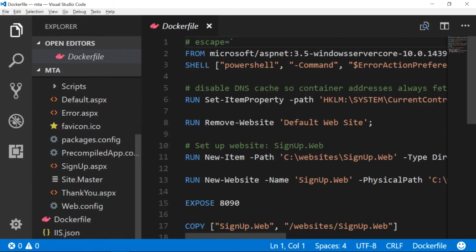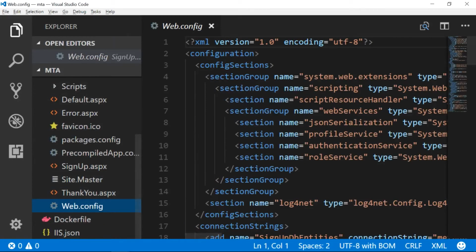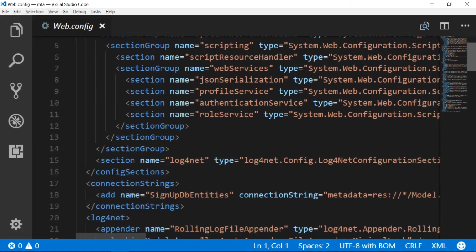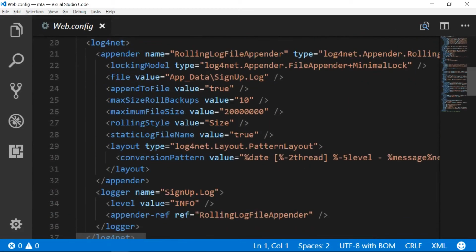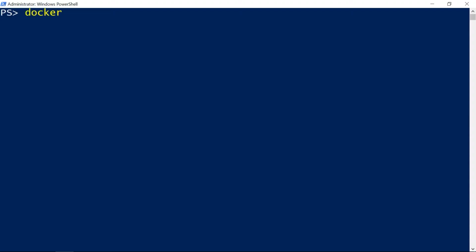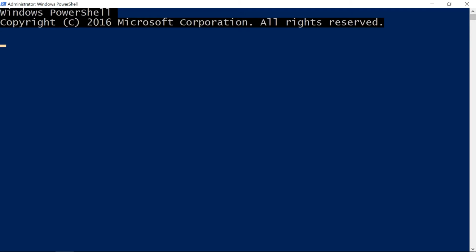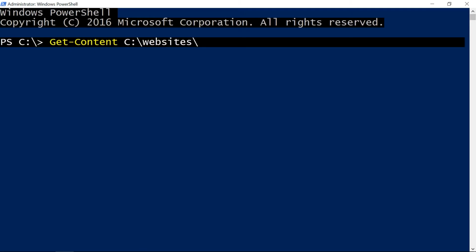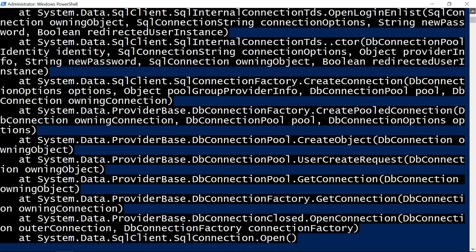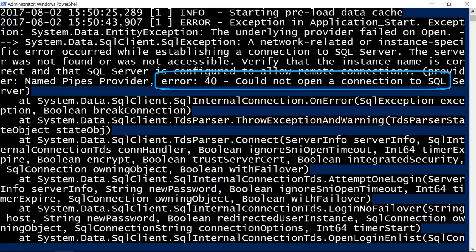In the website content there's a config file which has a logging section. Any errors should get logged to the signup.log file in app data, so that's where I can look in the container. docker container exec runs a command inside a container, and with the interactive and terminal flags, I can connect to a PowerShell session. This is PowerShell running inside the container now, and I can read the log file with Get-Content. The error is that the app has failed to connect to SQL Server.